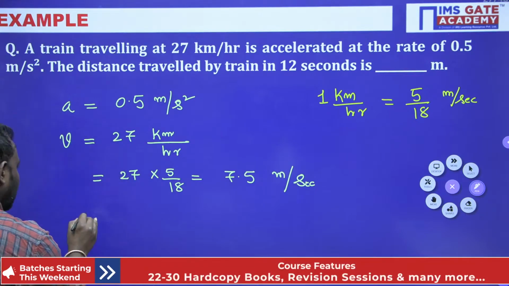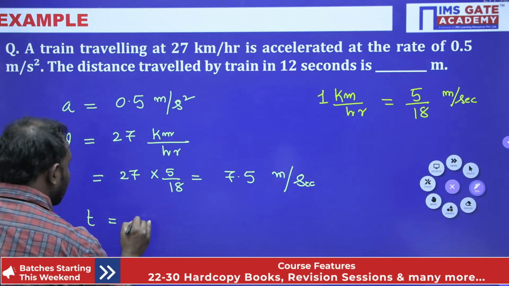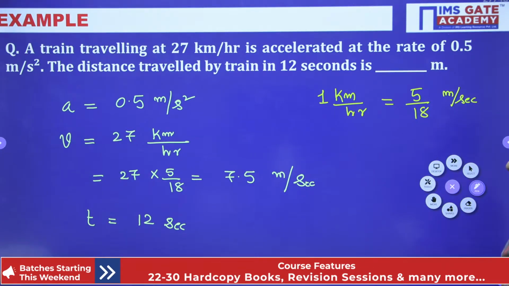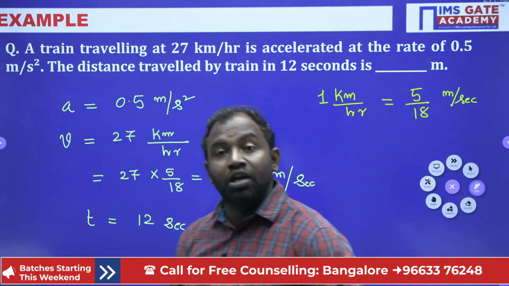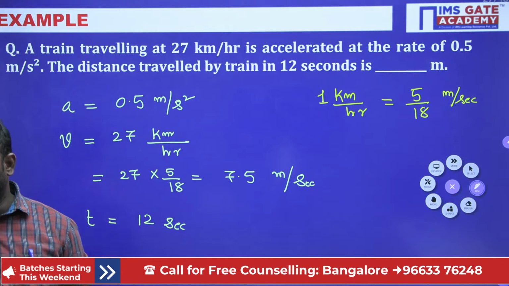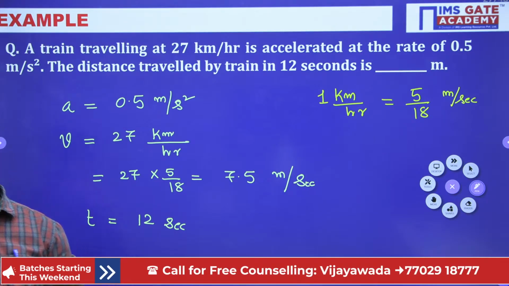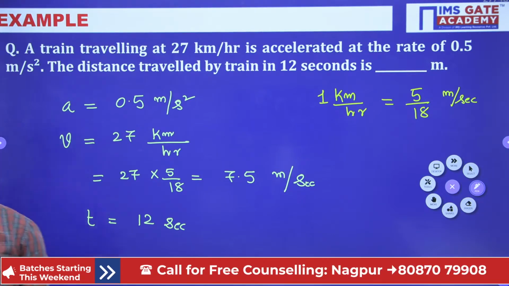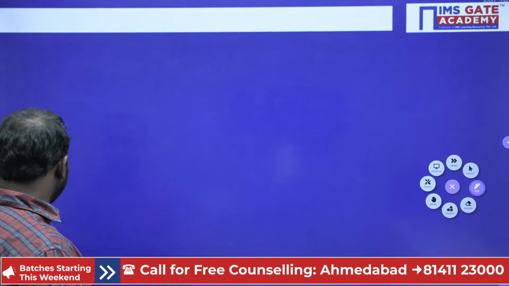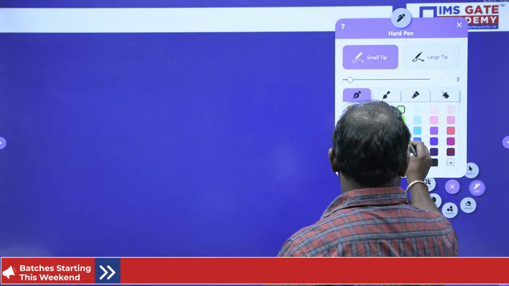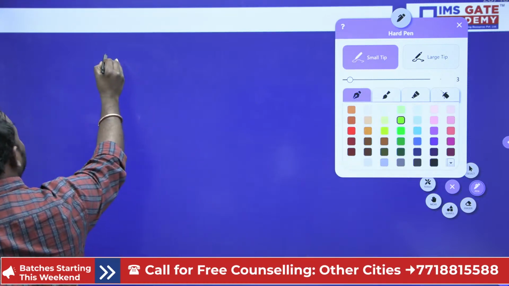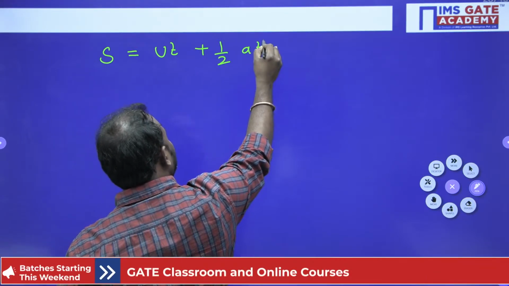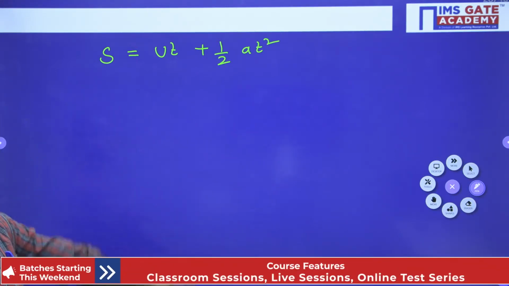And what is given? Time is also given, that is 12 seconds, guys. Now what is the relation we have when we have acceleration, velocity and time? So I'll use the relation s equal to ut plus half at square, because I need to determine the displacement.